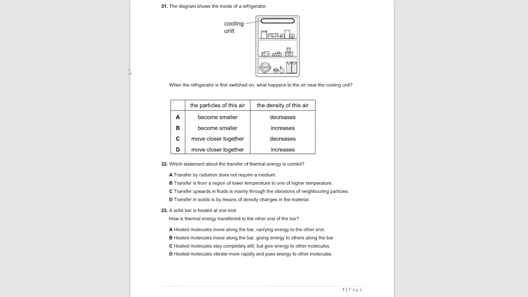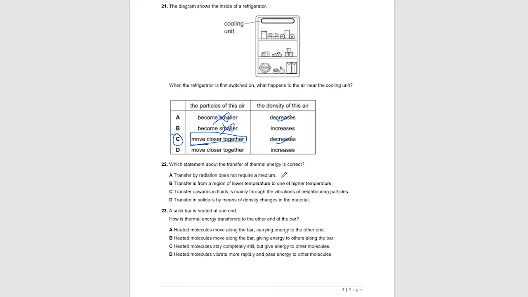Question 21. The diagram shows the inside of a refrigerator. When the refrigerator is switched on, what happens to the air near the cooling unit? Do the particles of this air become smaller, or move close together? The size of the particles never changes, no matter how much you heat or cool it. The density of this air will definitely increase, because colder air is more dense than warm air. So the density of this air increases as the molecules move close together. So C is the only option that shows this change.